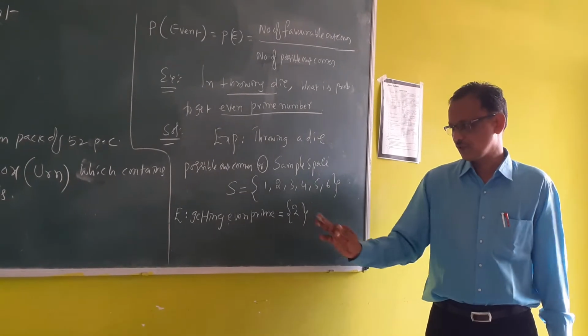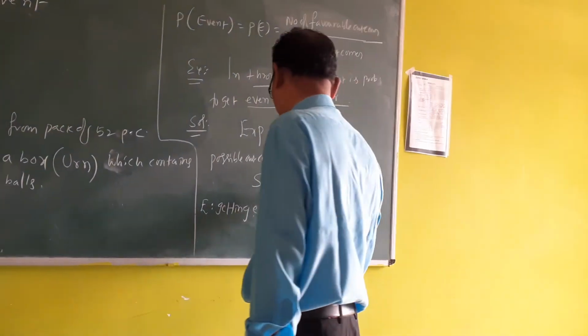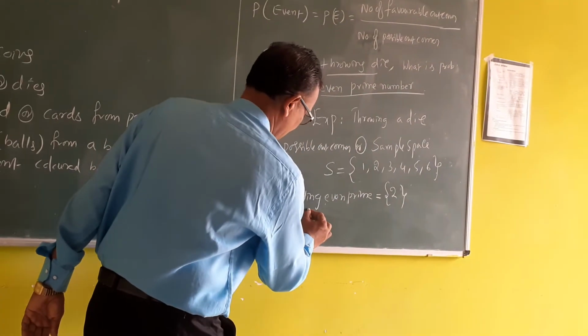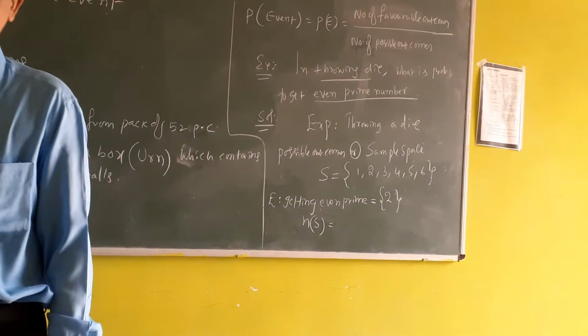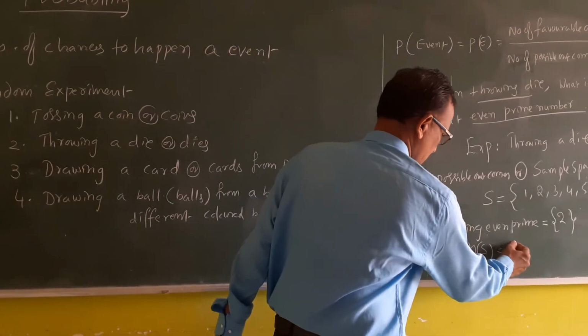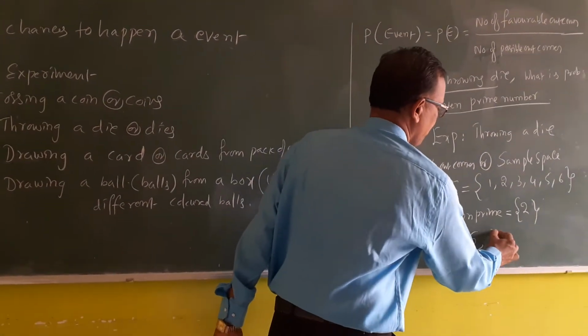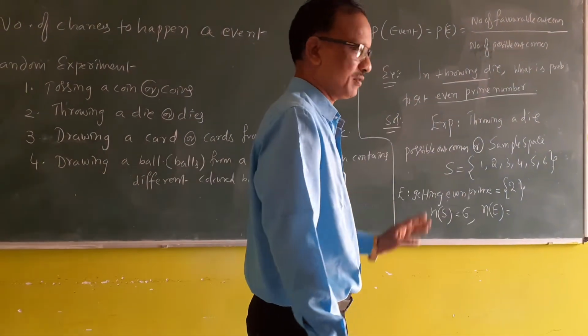Right now, the numbers we have to find out: n of S, the number of elements in the sample space, is 6. n of E, the number of elements favorable to this event, is only one.